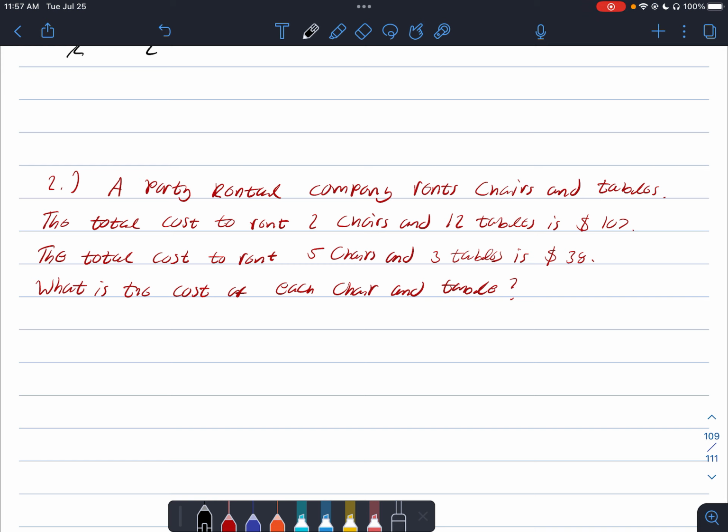So the next problem says we have a party rental company that rents chairs and tables. And it says the total cost to rent 2 chairs and 12 tables is $107. Speaking of making sense, I don't know who would rent 2 chairs and 12 tables, but it works, okay? It's an example, whatever. So then it says the total cost to rent 5 chairs and 3 tables is $38. Okay, so what is the cost of each chair and table?